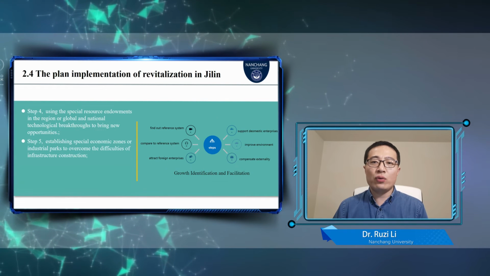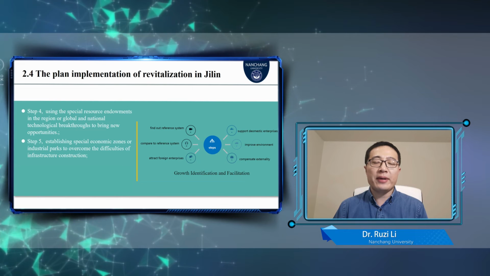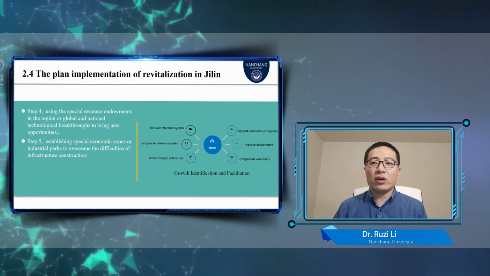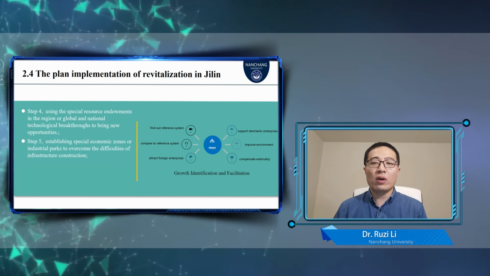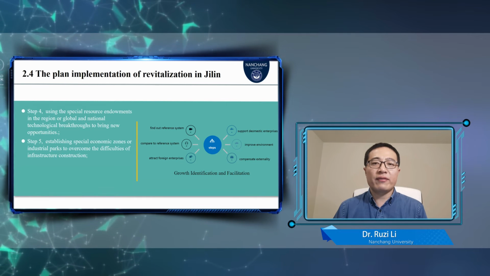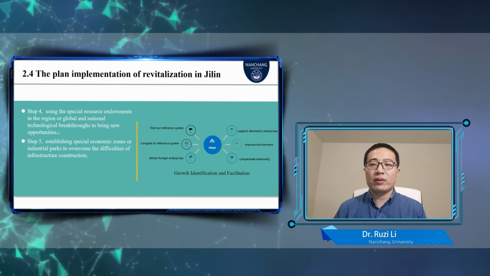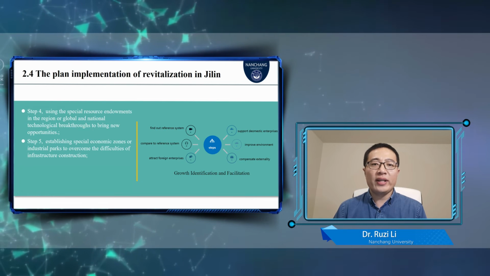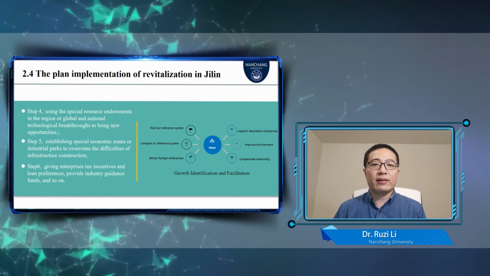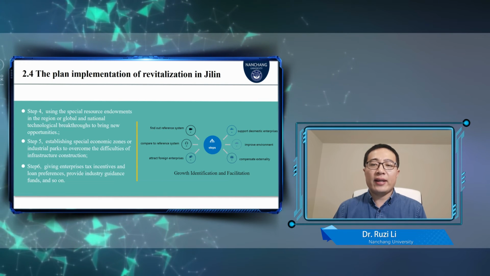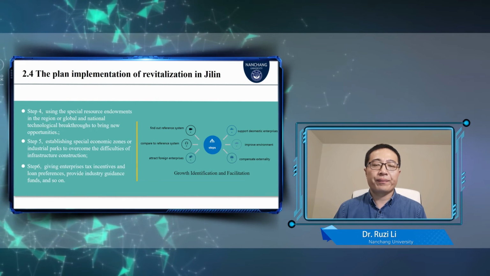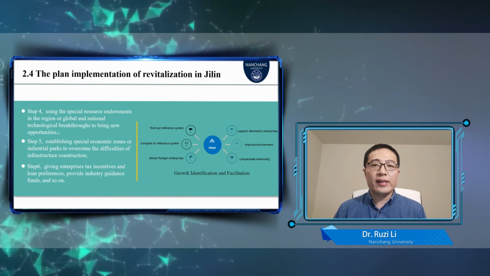Step 5. In the case of inability to improve the infrastructure and business environment in the entire region, resources can be concentrated to establish special economic zones or industrial parks to overcome the difficulties encountered by private enterprises in entering the field of infrastructure construction, as well as the obstacles foreign investments may face when investing in hard and soft infrastructure. Sixth, give leading enterprises in the target industry periodic tax incentives and loan preferences, provide industry guidance funds, or grant foreign exchange quotas to support imported technologies and equipment.